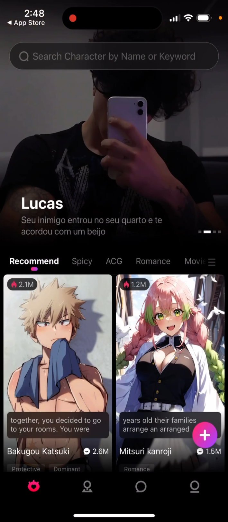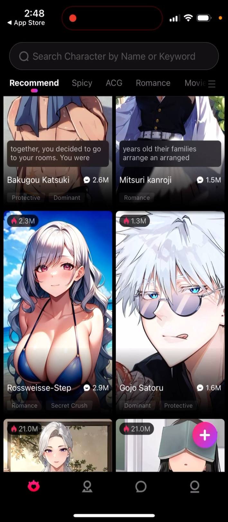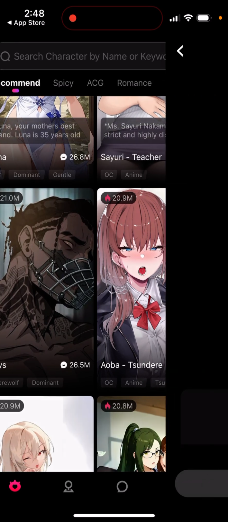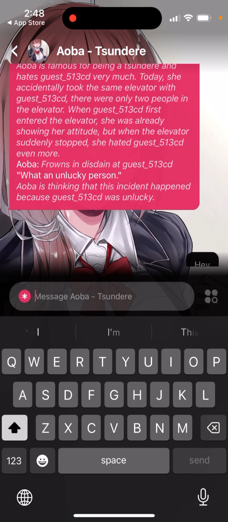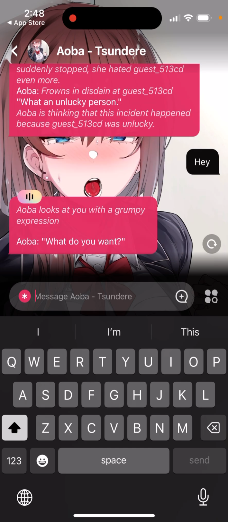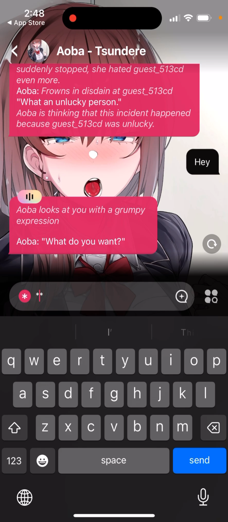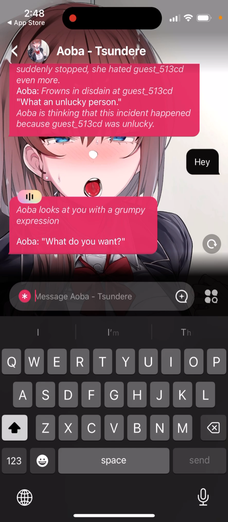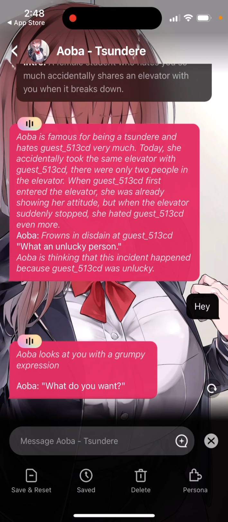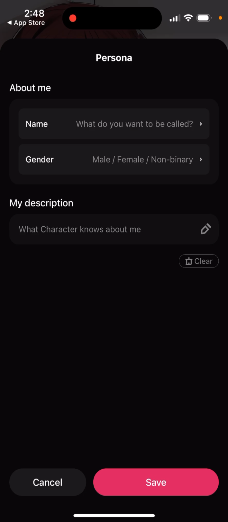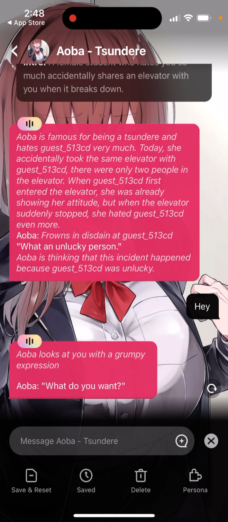So here is the app. Then you can just try to talk with it in the app. So here you can just go and try to message it. So here's how it looks like. It's kind of very similar to Toki interface, but very simplified. You can have some suggestions. You can have some saved and reset, save, delete messages. Then you can have some persona messages.